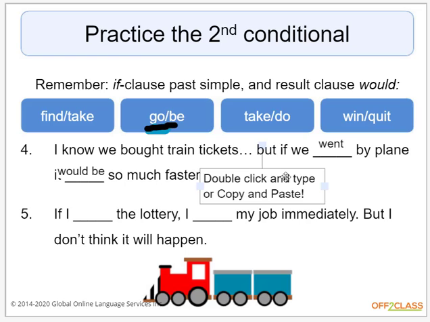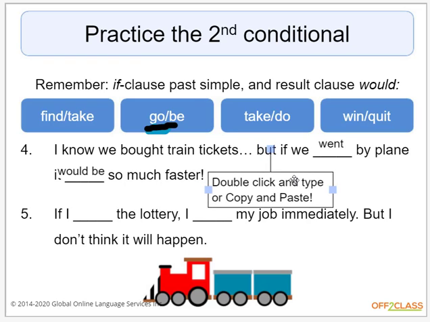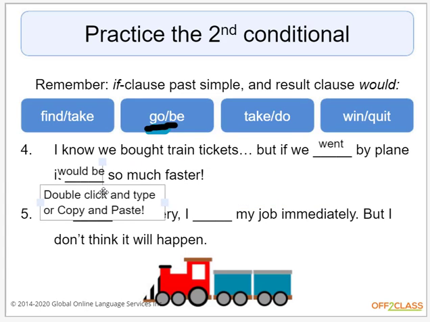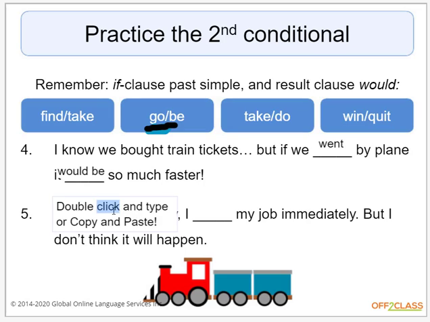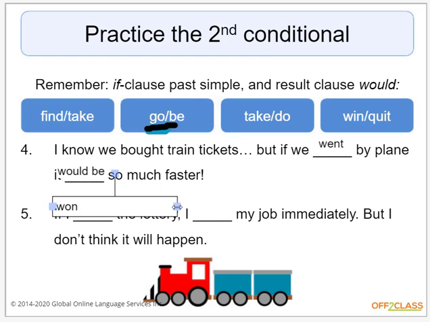What about the sentence? If I blank the lottery, I blank my job immediately. Well, I don't think it will happen. So the first one, what do you think it is? If I won. Remember tense. Remember past simple tense here, guys. Right? So it's not, because it's not if I win the lottery. It's not if I find the lottery. Maybe it could be if I find the lottery, but it's not this one here.